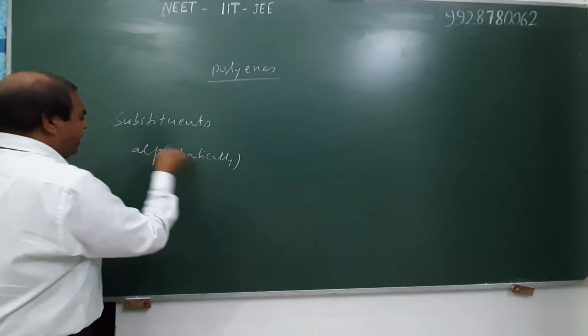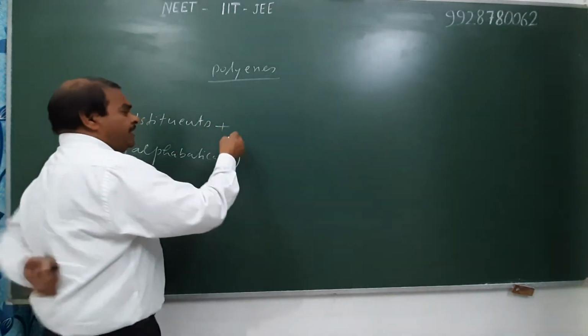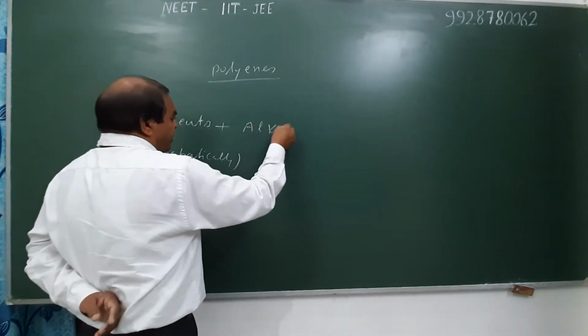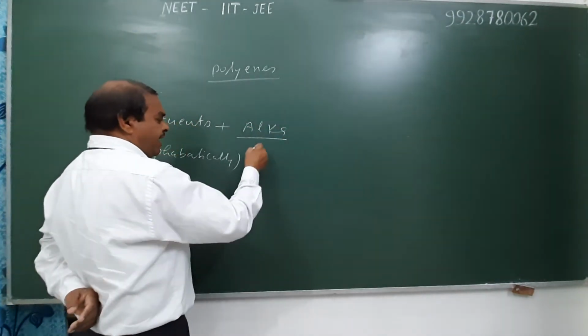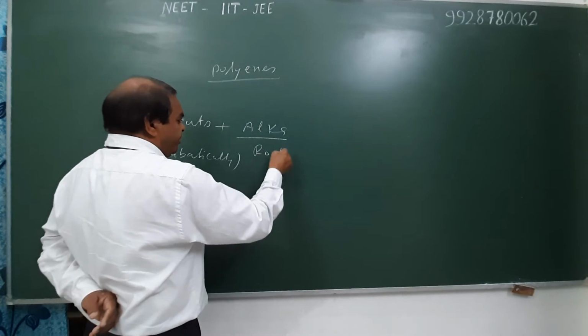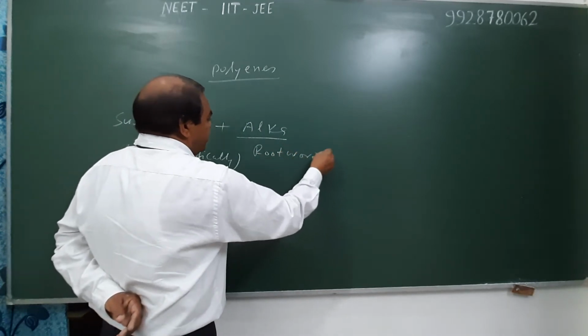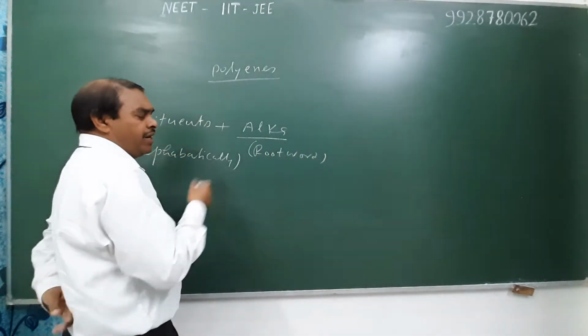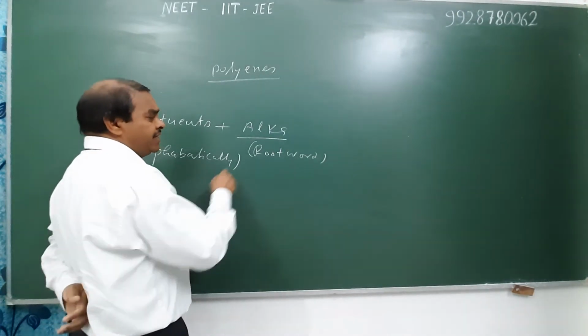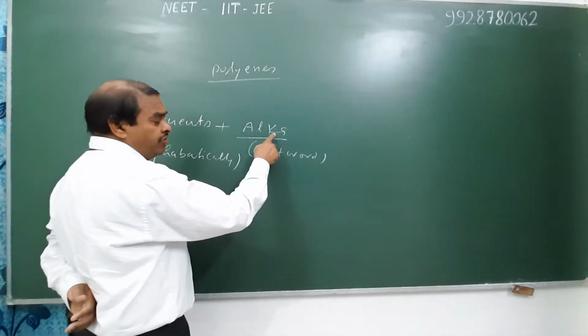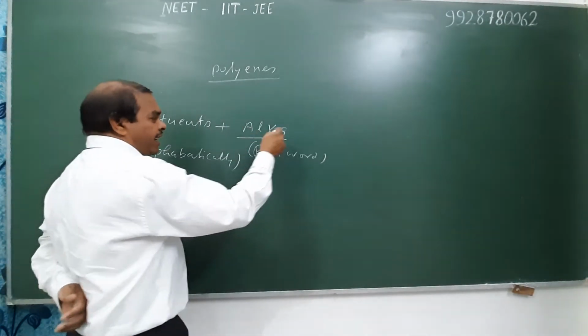Name of substituent alphabetically. Then write alka. Write alka as a root word, which means the number of carbons. For example, if 4 carbons are present in the parent chain, then we use buta; 5 carbons, penta, etc.